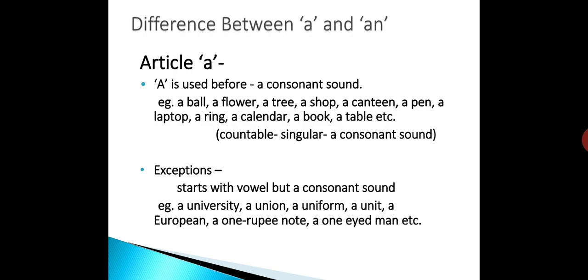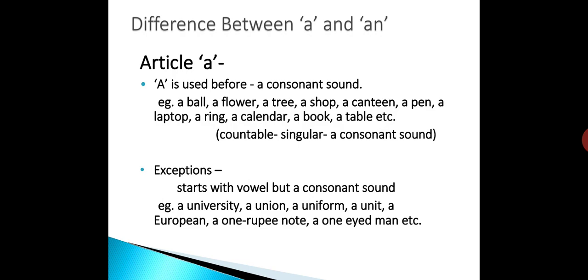The words university, union, uniform and unit begin with vowel U and European begins with vowel E. But both these words are pronounced with the U sound. U means Y-O-U, which is a consonant sound.